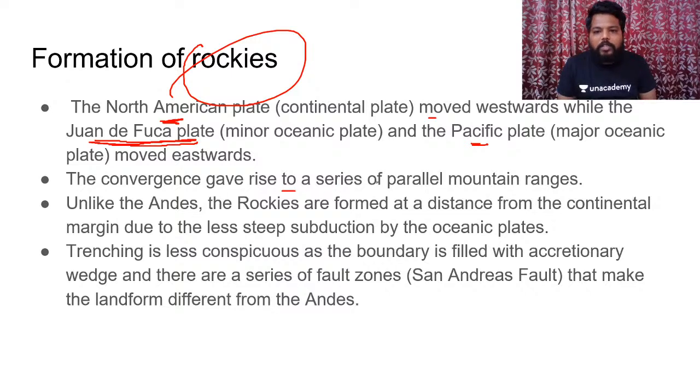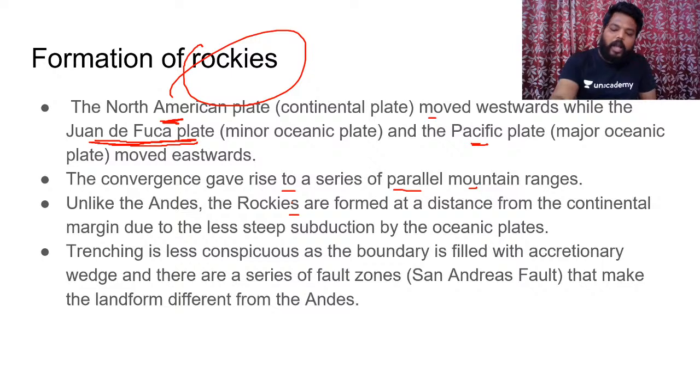This convergence gave rise to a series of parallel mountain ranges. Unlike the Andes, the Rockies are formed at a distance from the continental margin. If you see all the Rocky mountain ranges, they were somewhat far away from the coastal region. Clear? Due to less steep subduction by the oceanic plates, we had the formation of the Rockies somewhat far away from the coast. So the trench here is less conspicuous as the boundary is completely filled with accretionary wedge. The trenches present in this zone are completely filled up with this accretionary wedge. Hence the availability of trenches in these margins is very low.